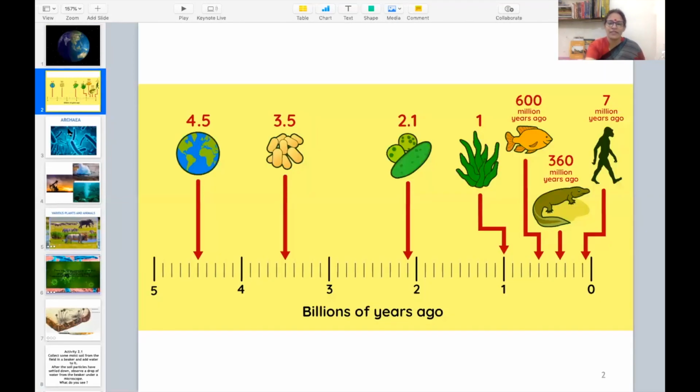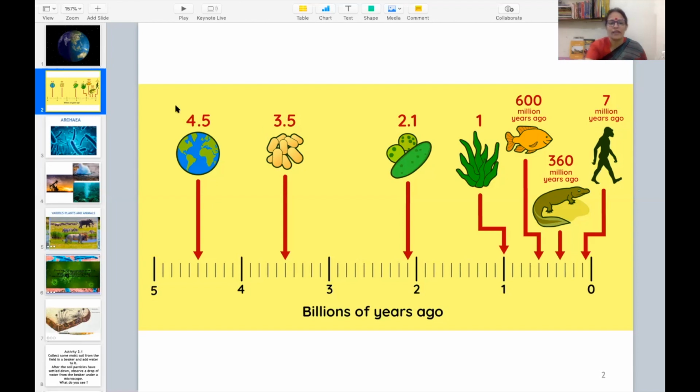Earth came into existence 4.5 billion years ago. So what is Earth's age? Its life is still very long, but its age is 4.5 billion years. Then studies say that 3.5 billion years ago, the very first instance of life came into existence.